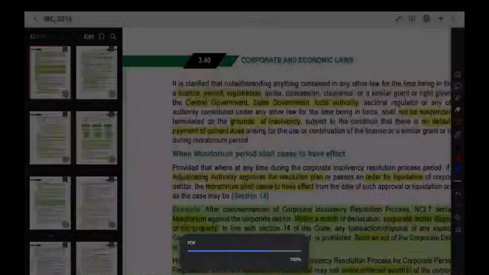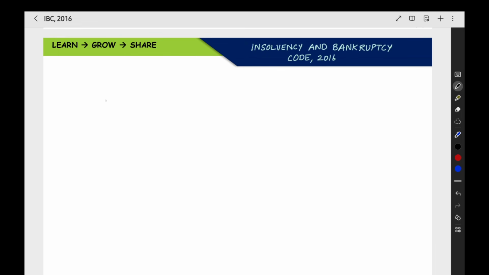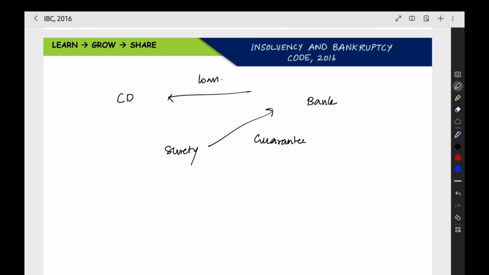One second, I will add one page. So here, in a contract of guarantee, how it will happen is that the corporate debtor is there and then a bank is there. Now, the bank is giving a loan to the corporate debtor. For giving this loan, they are asking for one surety, a guarantor. Now, the surety will give a guarantee to the bank. After that, the bank will give the loan to the corporate debtor. So here, if the corporate debtor does not pay, the surety has to pay. So that is the transaction here.